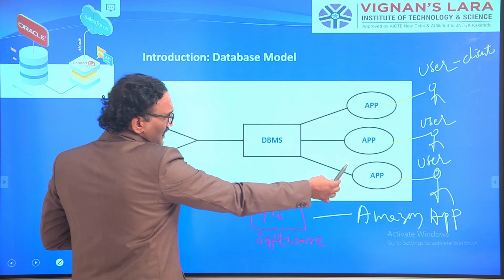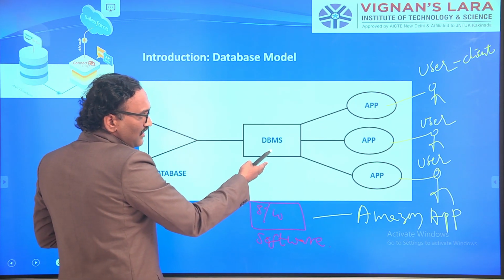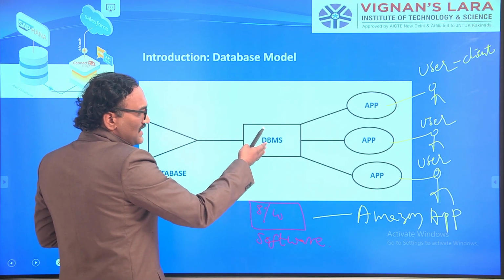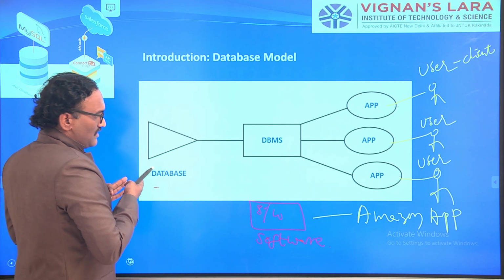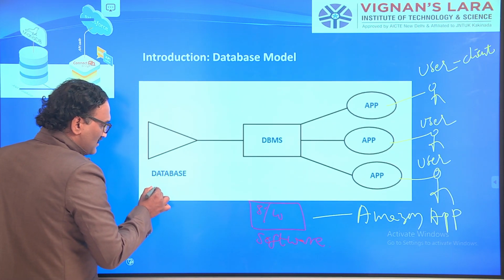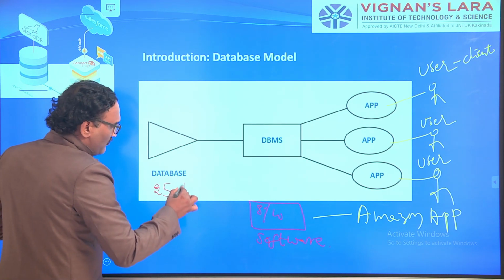If I order one book, that order is an input to the database management system, which places an order inside our database. Suppose earlier your Amazon database contains, let us assume, 25 books.